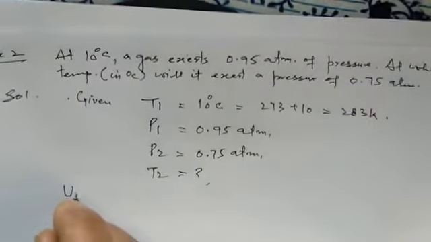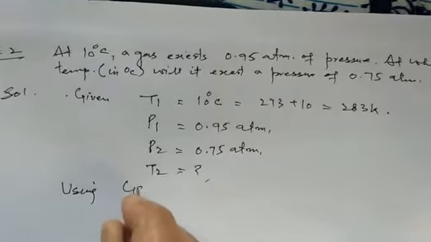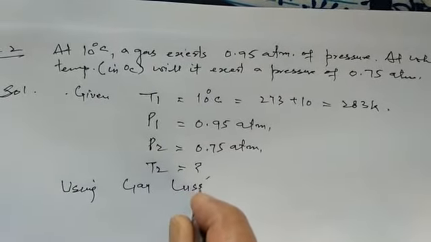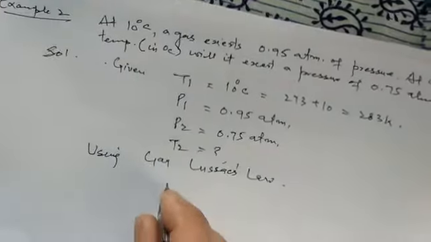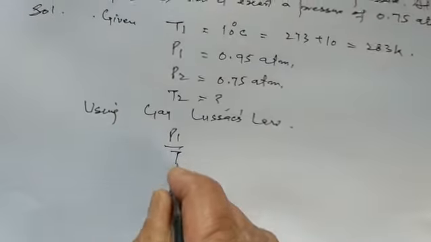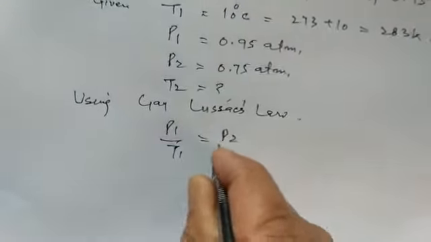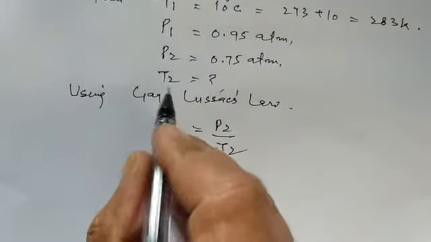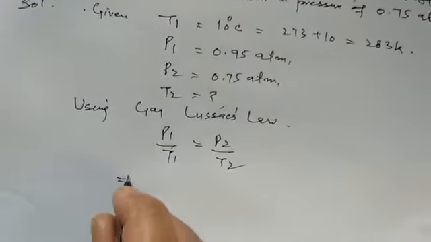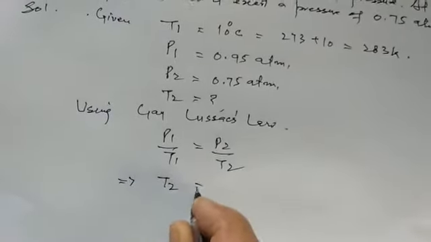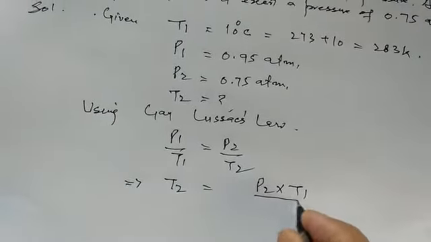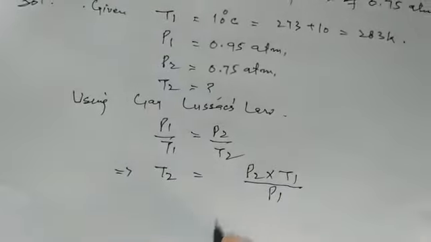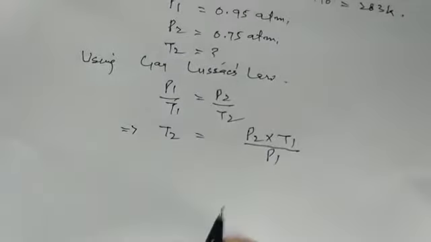So we use Gay-Lussac's law, that is P1 by T1 is equal to P2 by T2. We have to determine T2. So T2 will be equal to, by cross multiplication, P2 into T1 divided by P1.